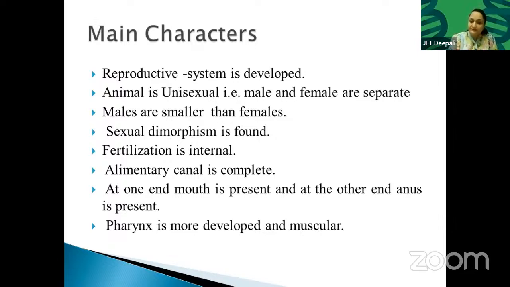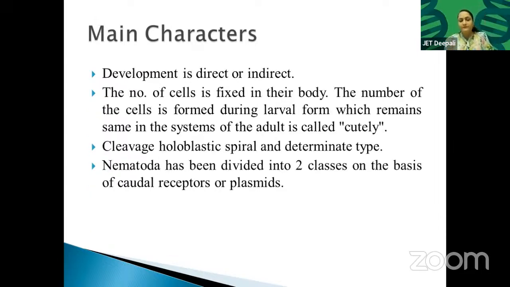Longitudinal muscles are present. See, development is direct or indirect, means a larval stage is also present in some species. Okay, so it is direct or indirect. As the worms are terrestrial, they have direct reproduction also, and they also have indirect reproduction.